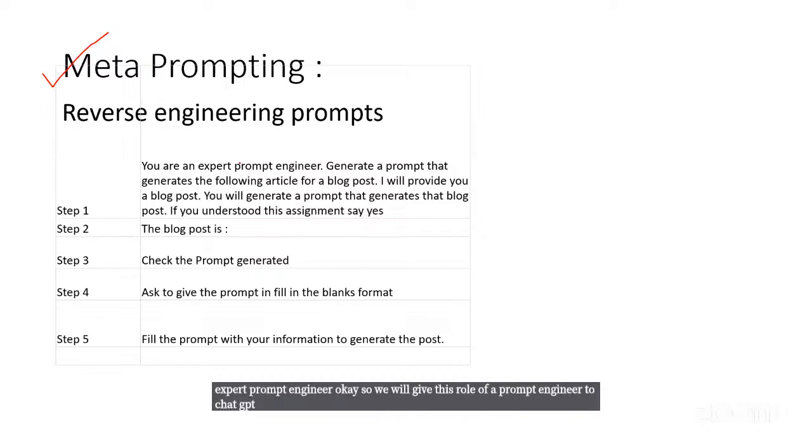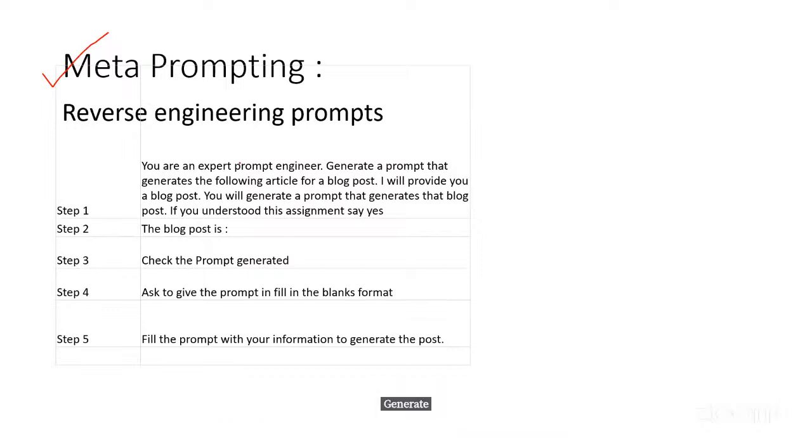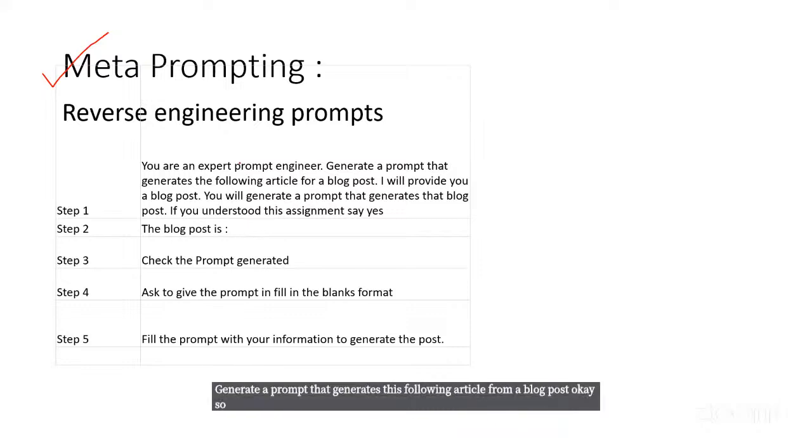Generate a prompt that generates this following article from a blog post. I like this blog post. I want it to learn from that article and generate a prompt that generates this article. I will provide you the blog post. You will generate a prompt that generates the blog post. If you understood this assignment, say yes.